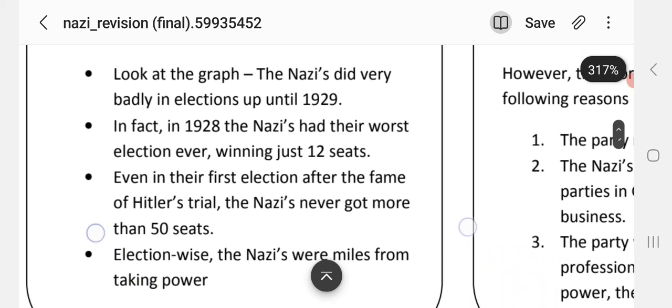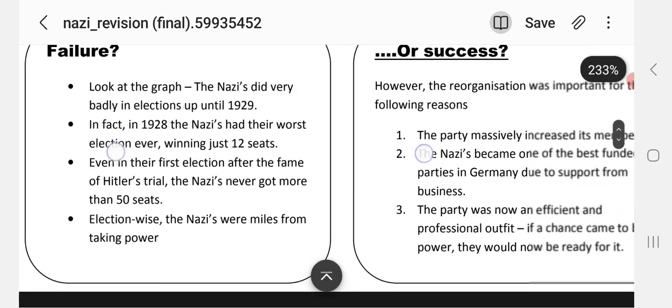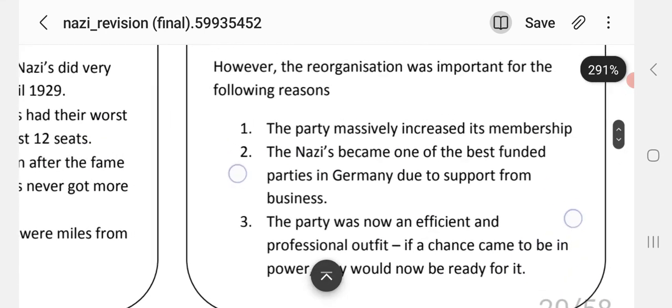Failure. The Nazis did very badly in elections up until 1929. In fact, in 1928, the Nazis had their worst election ever, winning just 12 seats. Even in their first election after the fame of Hitler's trial, the Nazis never got more than 50 seats. Election-wise, the Nazis were miles from taking power or success.